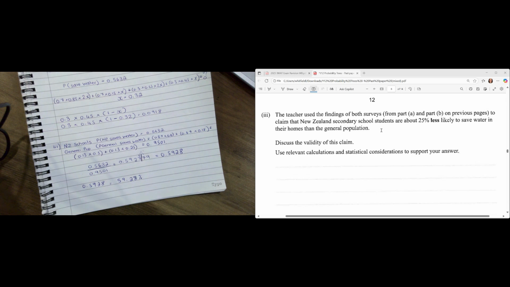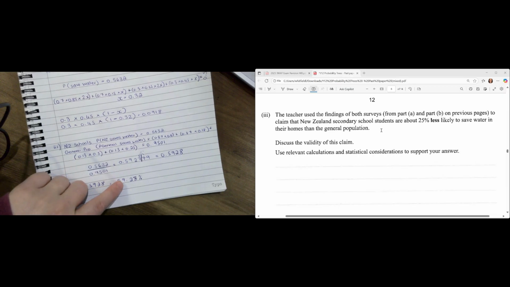Okay. So I would not agree with what they're saying, because they said that school students are 25% less likely. So 25% less than 100 would have given us what? 75%? We didn't get 75%. We got around about 60%. So they're even less likely.